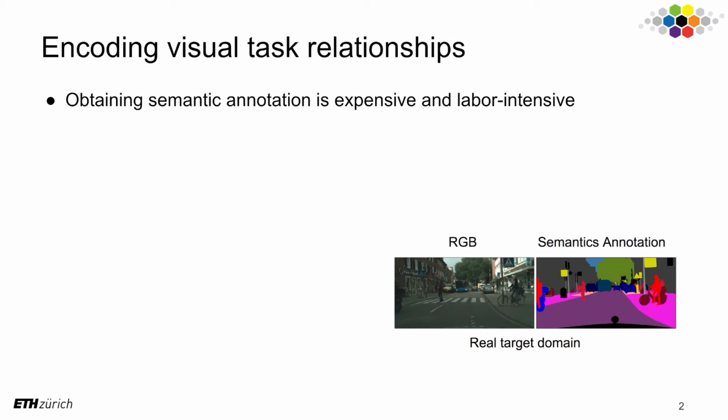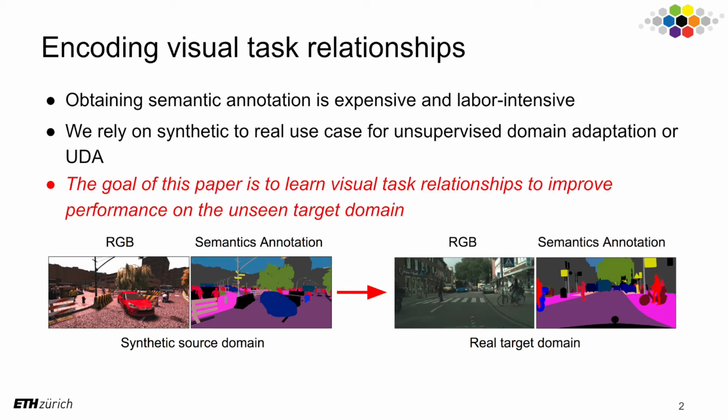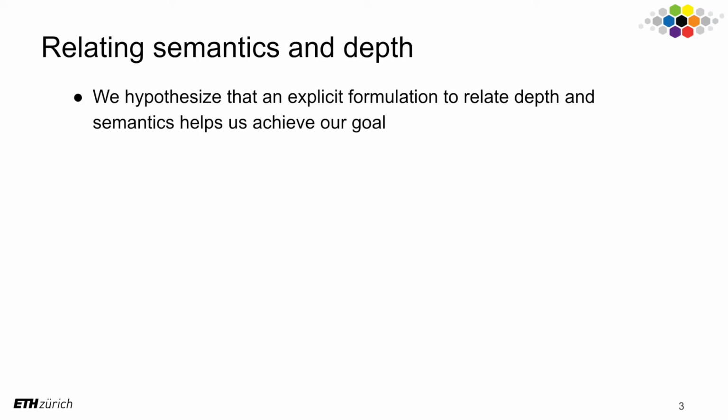Obtaining semantic annotation is expensive and labor-intensive, so we rely on a synthetic to real use case for unsupervised domain adaptation, or UDA. The goal of this paper is to learn visual task relationships to improve performance on the unseen target domain. We hypothesize that an explicit formulation to relate depth and semantics helps us achieve our goal.